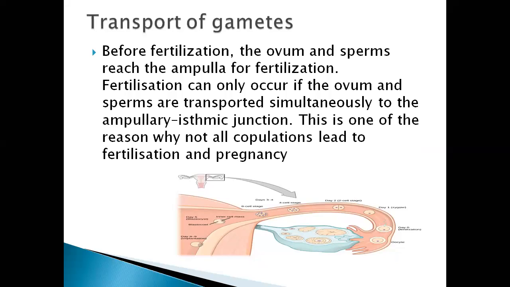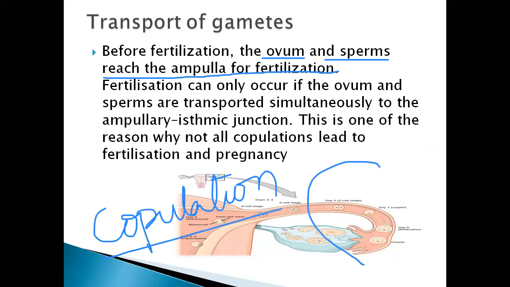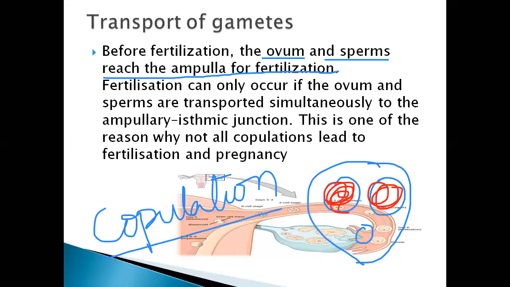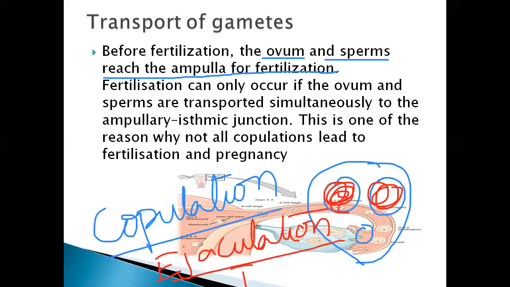Before fertilization, the ovum and the sperms reach the ampulla. Here, how? That means we need to discuss copulation. As we said about the columns of corpora cavernosa and corpus spongiosum in the transverse section of the penis, during coitus, when blood fills these columns of corpora cavernosa, the penis becomes erect and goes for ejaculation into the vagina of the female. The release of sperms into the female vagina is the insemination process.